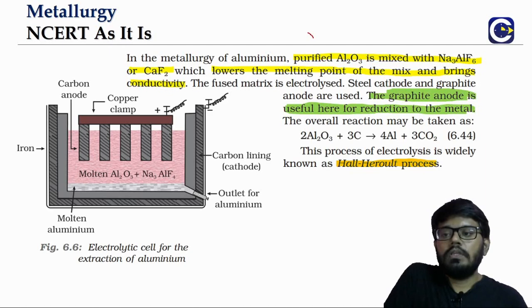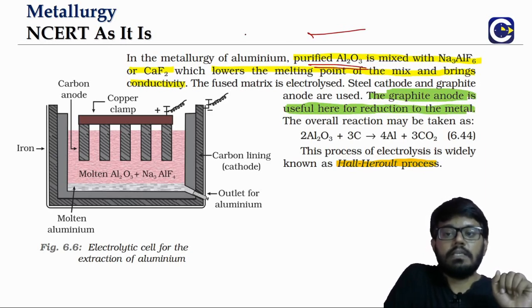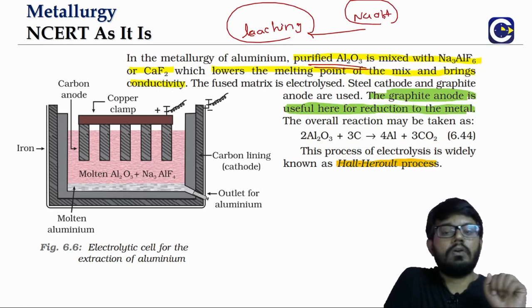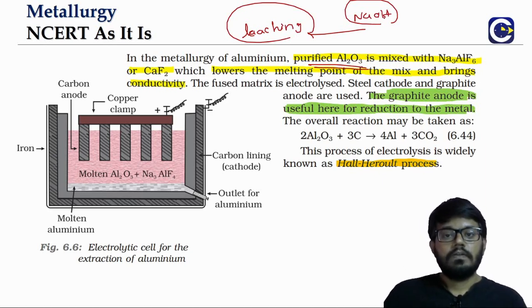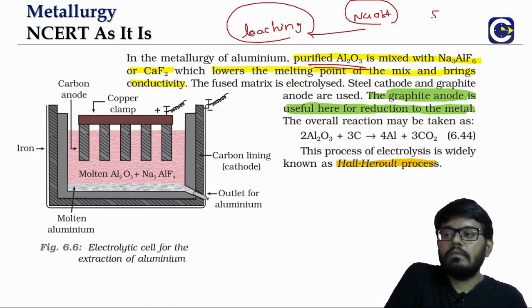So the purified Al2O3. Because remember, in the first video we talked about the leaching. Leaching using what? Sodium hydroxide, where we will be able to remove the impurities. What are the impurities we will have?